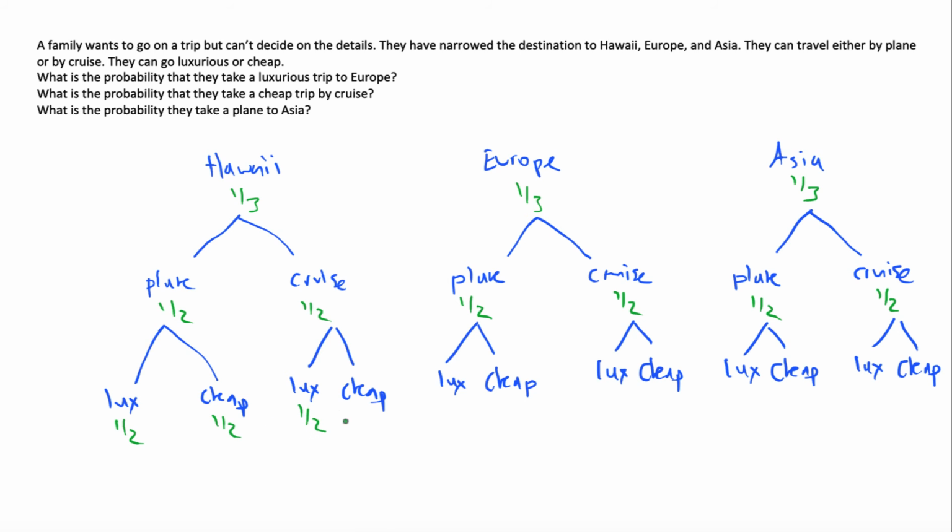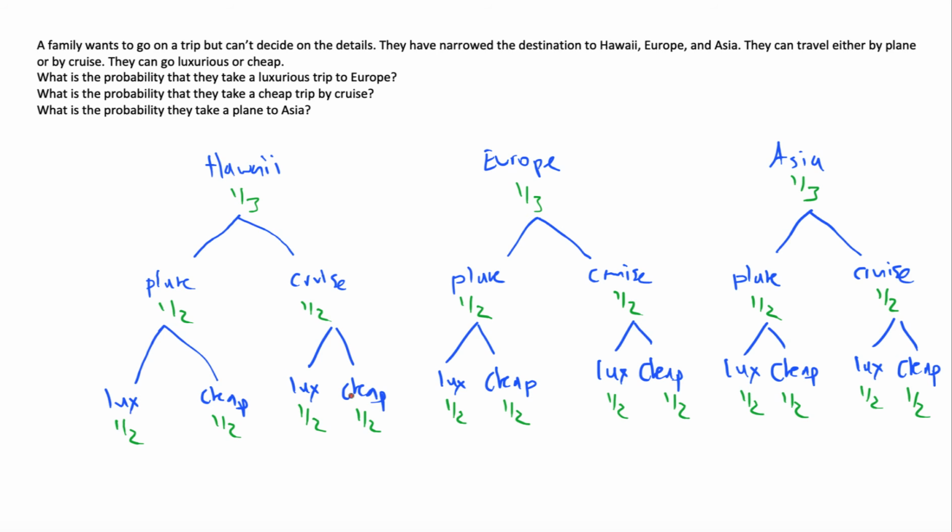Now, once you look at this, we'll realize there are actually 12 total possible combinations here. What do we mean by that? They can go to Hawaii by plane luxuriously, or Hawaii by plane cheap, or Hawaii by cruise luxuriously, or Hawaii by cruise cheap.